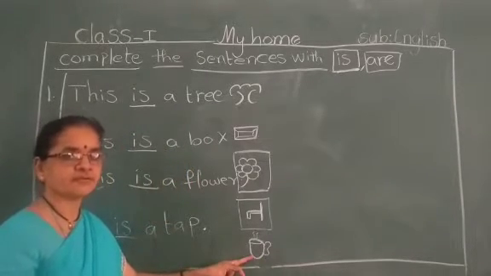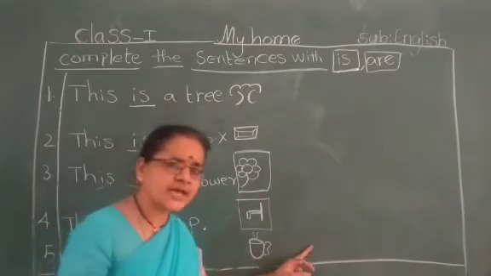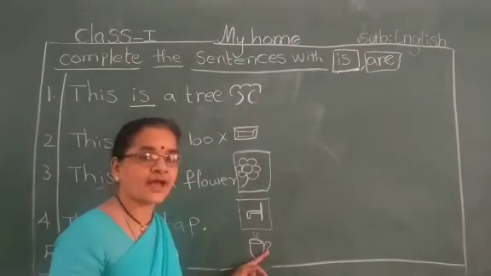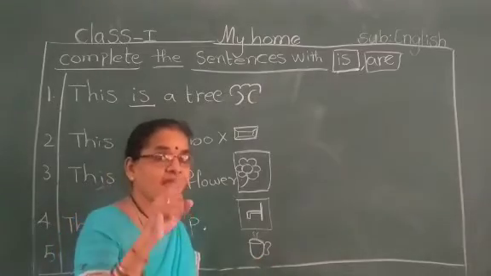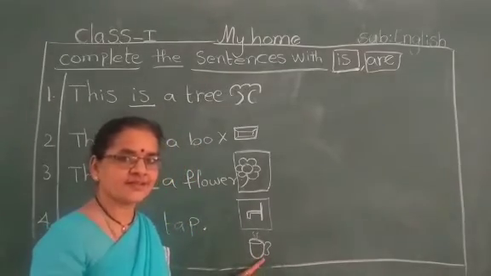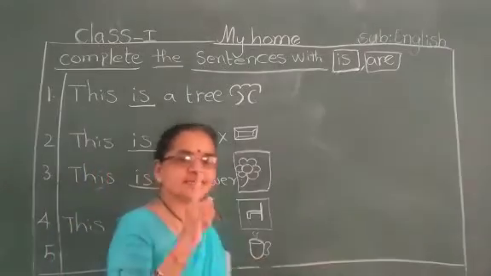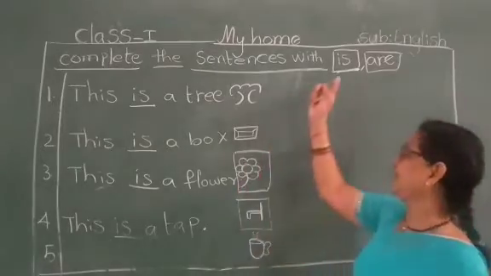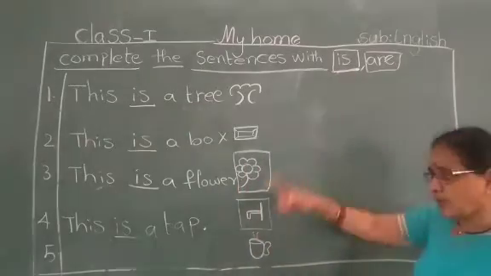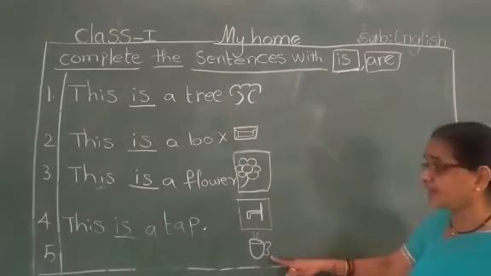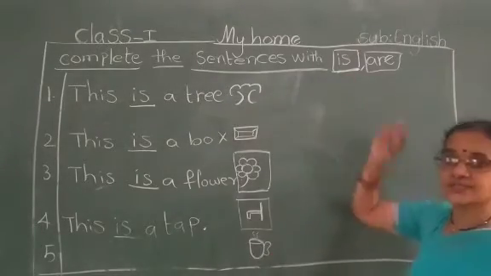How many cups are there? Yes, only one cup. So, come on, say now sentence. Yes, this is a cup. Why we are using is? So only one thing, we have to use is word.